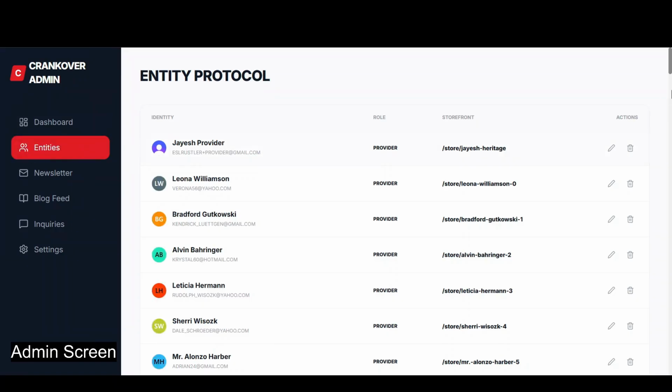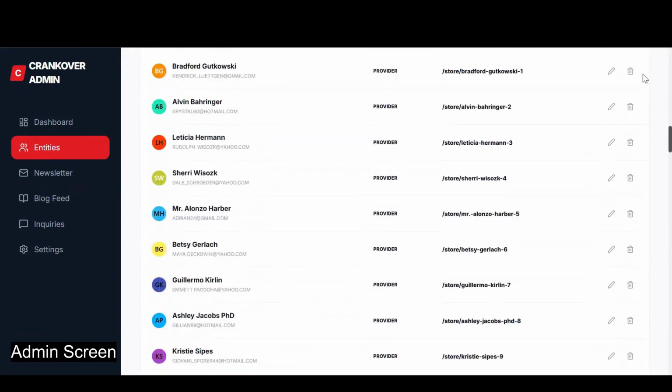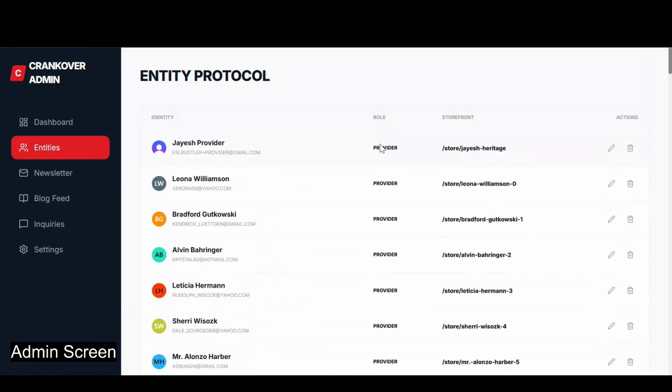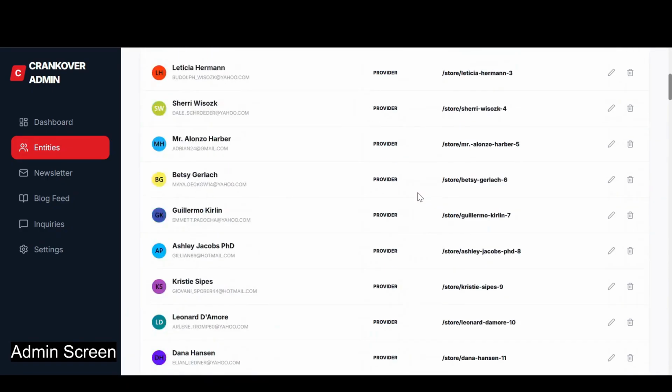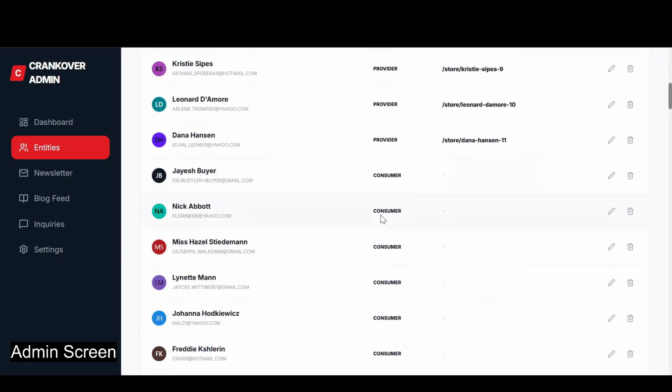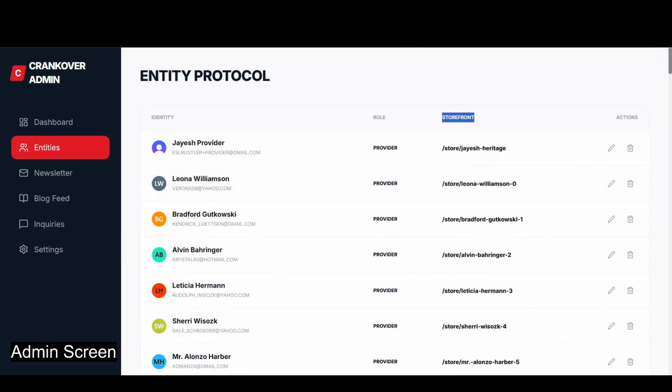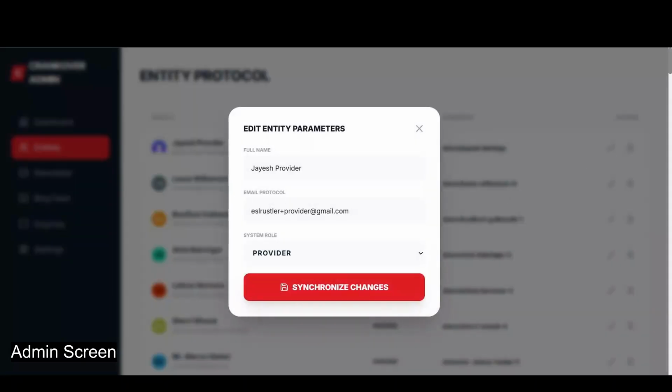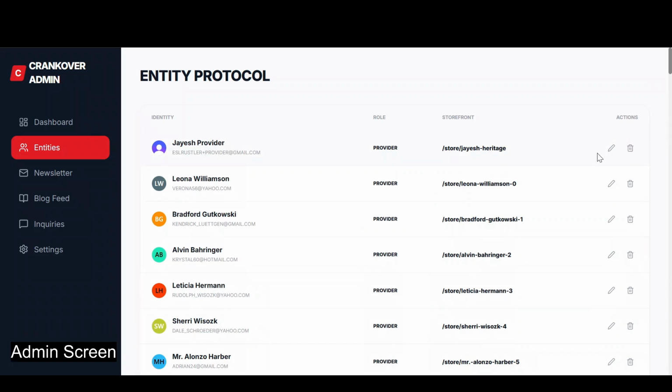And under entities, you'll be able to see your users. So we have the role, the provider and also the consumer. So that means the provider is the seller and the consumer is the buyer. And you'll be able to see the storefront's URL here as well. You should be able to change the roles if you want to. You can even delete them if you want.